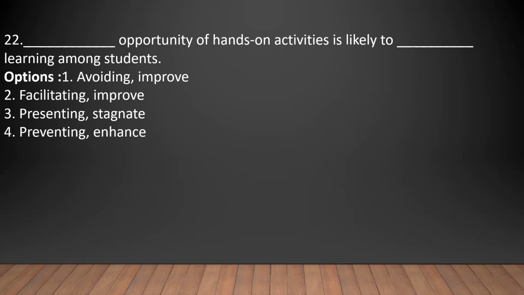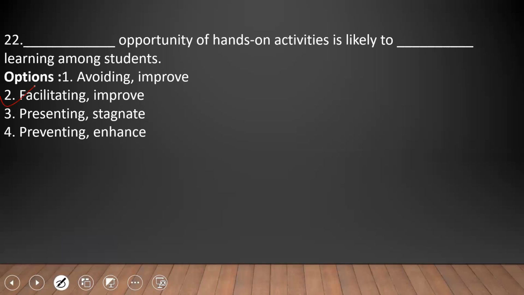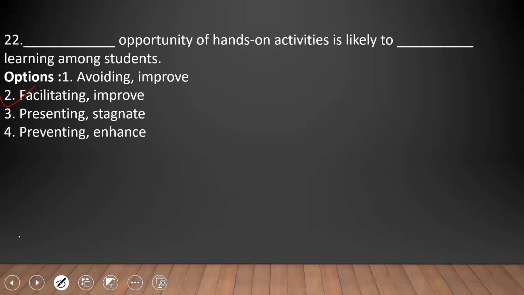So hands-on activities means the activities which are allowed to be done by the students only. Teacher will not interfere in it. So these opportunities facilitate or support. Facilitating opportunity or encouraging opportunity of hands-on activity is likely to improve learning among students. So the right answer is option B, facilitating and improve. Facilitating and improve is the right answer.